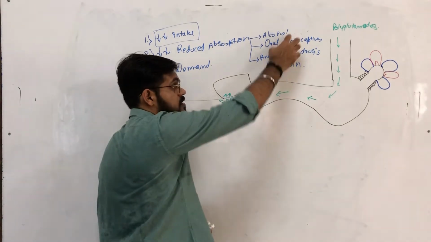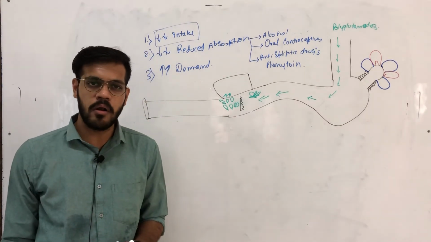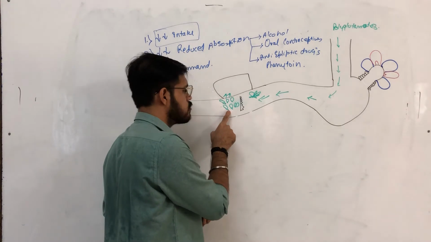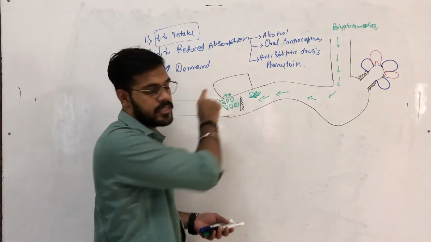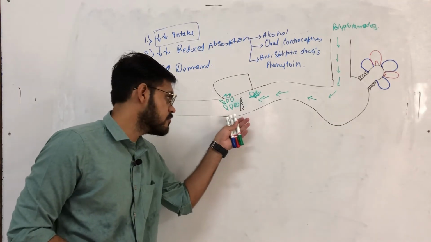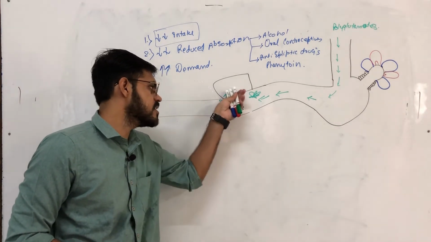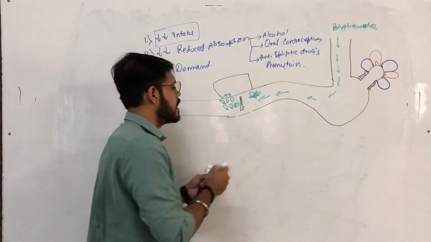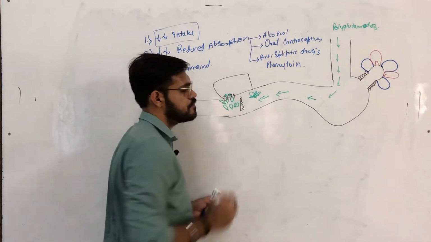Now, in a person who is consuming a lot of alcohol, the absorption of these monoglutamates in the jejunum is blocked. Alcohol blocks the absorption from here.